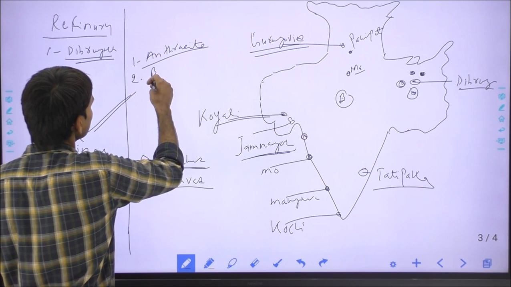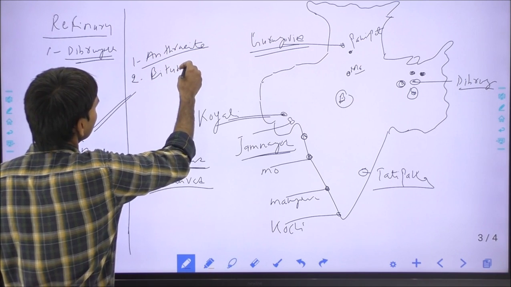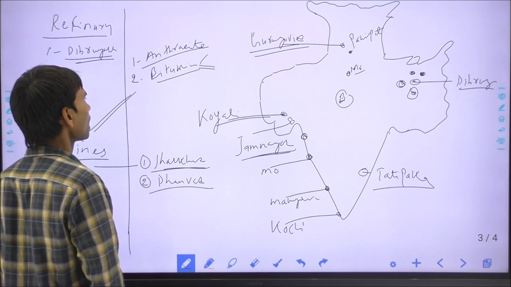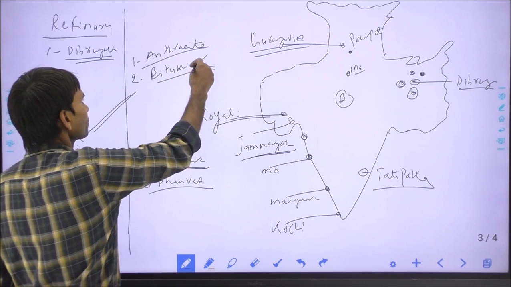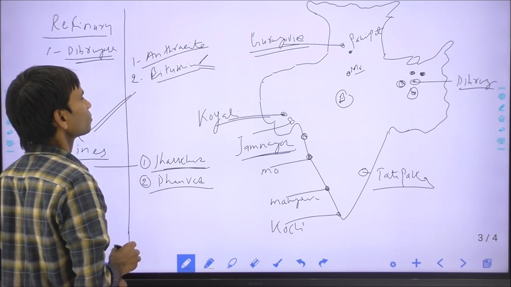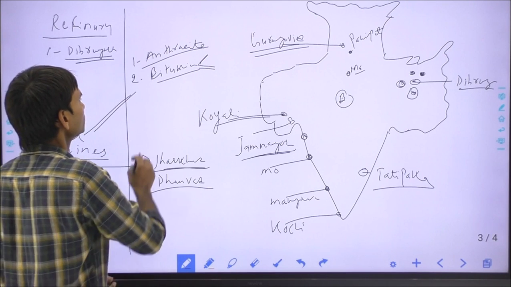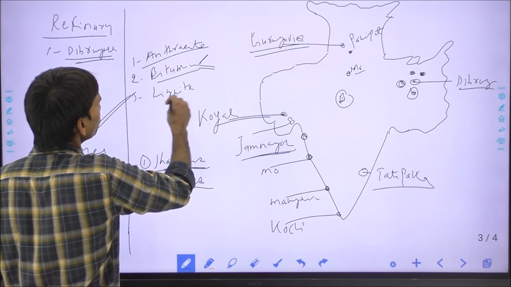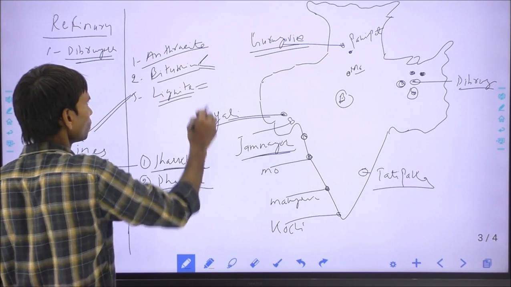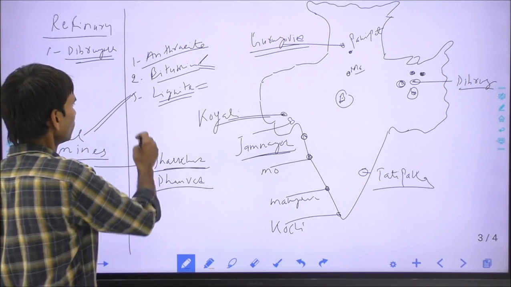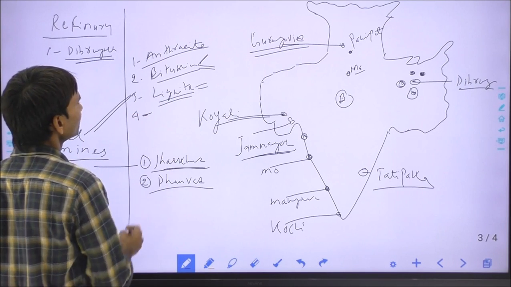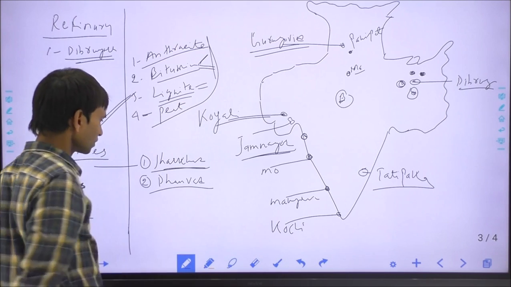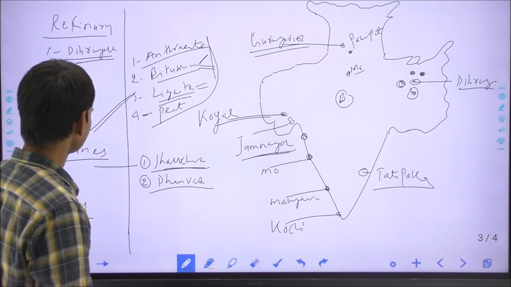Second is bituminous coal, used for power generation and also called hard coal, and locally it is called by different names. And third is lignite coal, also called brown coal, a lower category of coal, and the poorest category of coal is peat. Peat is the lowest category of coal. These are the 4 kinds of coal found in India.